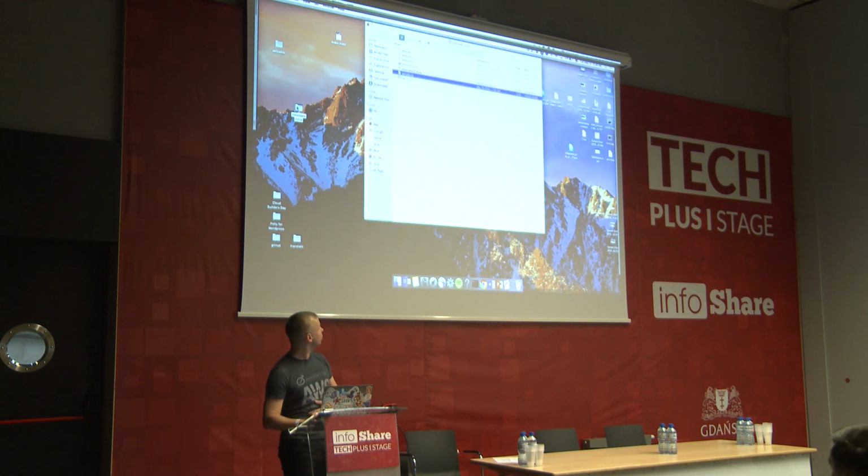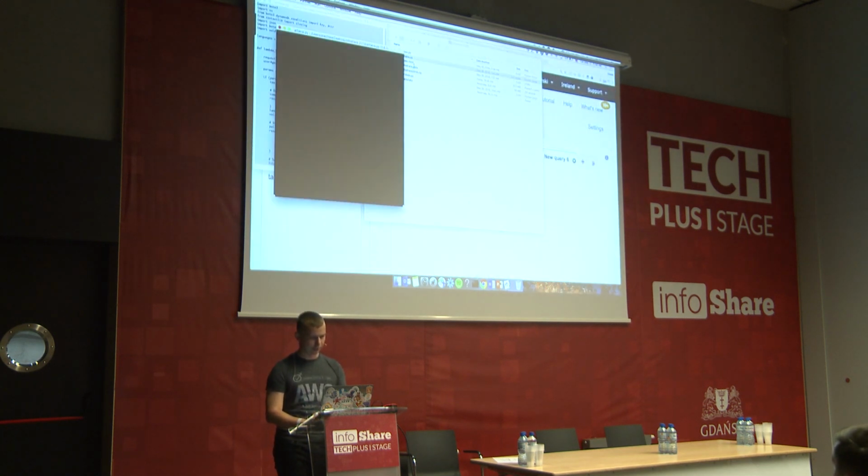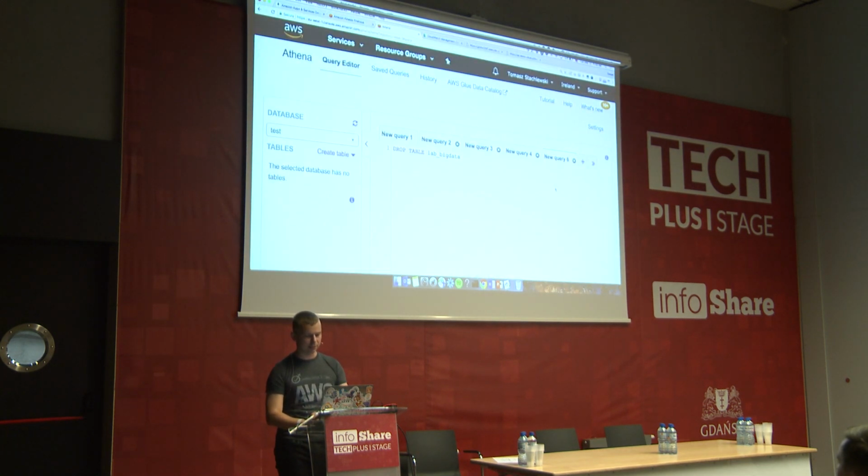So I have already prepared something, so this will be something like this. My data, which I'm collecting, is in JSON format, and there are two values. The first value will be the author, so who clicked, the name of the person, and the second will be the value, so the color. And I need to say in which bucket, where on S3, I'm saving the data.